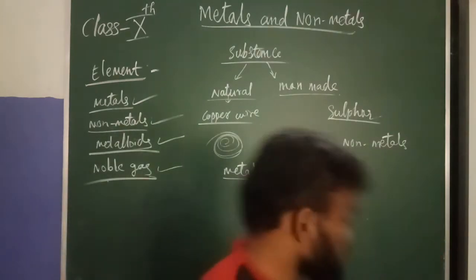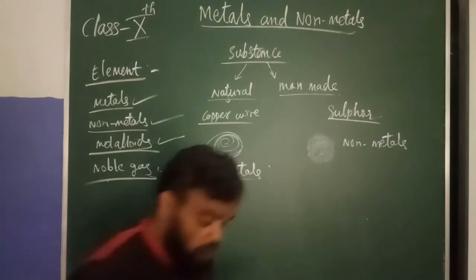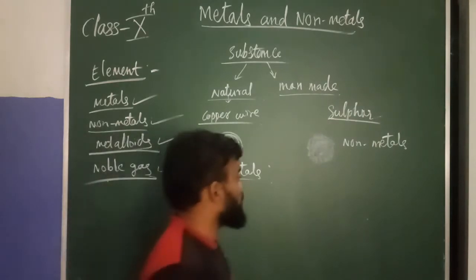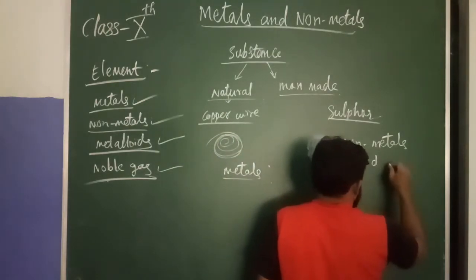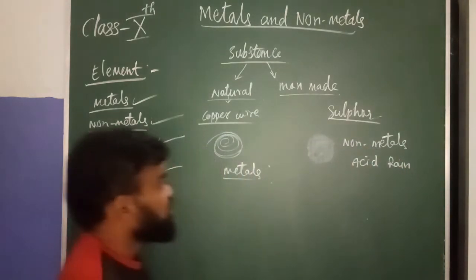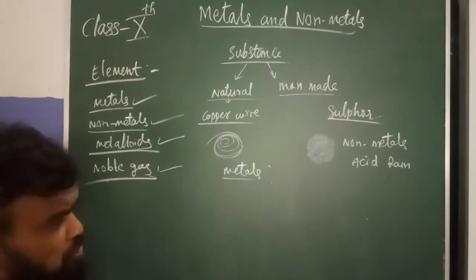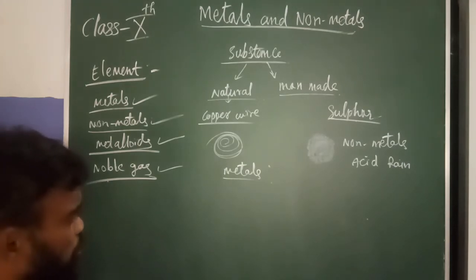Sulfur is a non-metal, but here it is the main constituent of acid rain. Sulfur is more in acid rain, because toxic gases go into the space and form bundles, that is clouds. Then the acid rain falls on the ground. Understood?